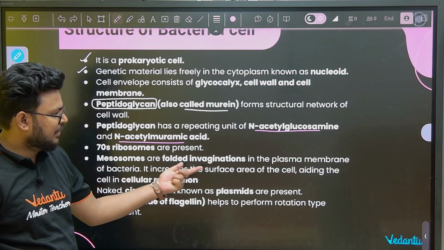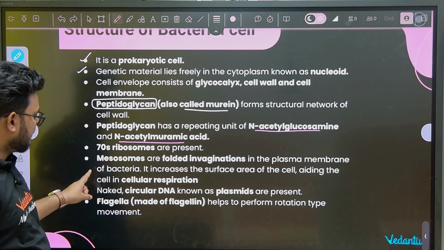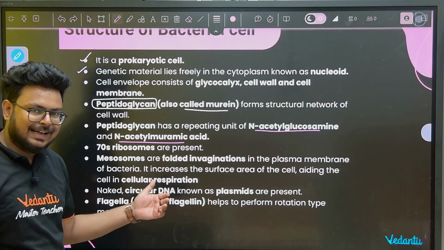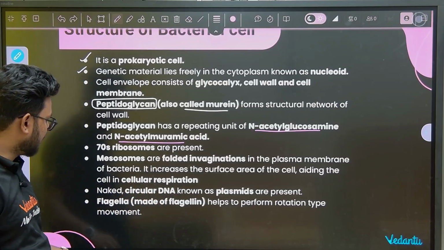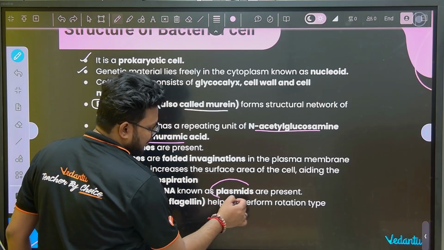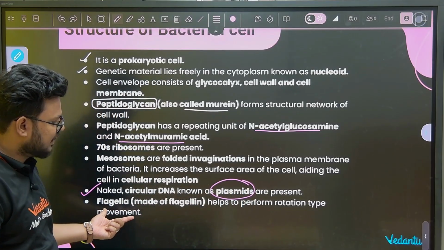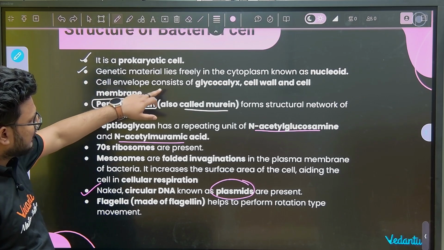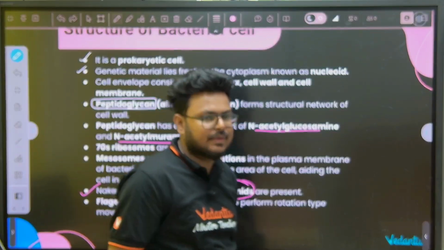They will have mesosomes, that will participate in what? Surface area, help in cellular respiration, DNA replication or DNA distribution. Naked circular DNA, it is what? Plasmids are also present, and then they have flagella which participate in what? Movement and all, right? So comes this thing, cell envelope.